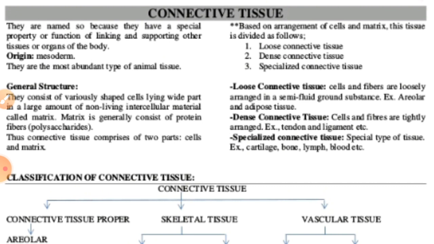Then another type of cells is mesenchyme cells. These cells are helpful for the production of the various types of connective tissue cells. And then macrophages, right? Generally these macrophages ingest cell debris, bacteria and foreign matter, meaning these macrophage cells help to digest and consume different unwanted substances in the connective tissue, or the bacteria and foreign matter also.